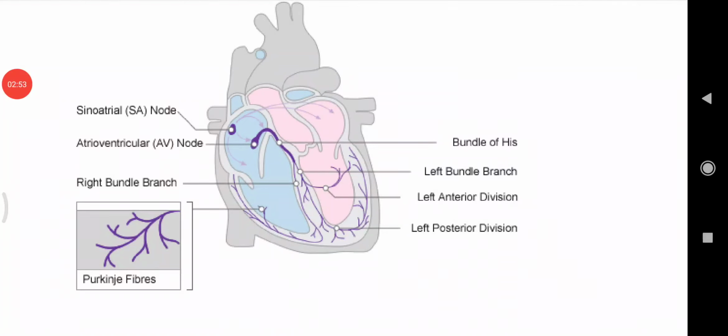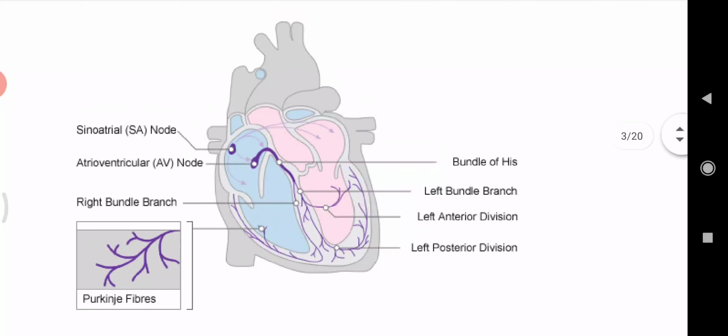The impulse leaves the AV node through the bundle of His. The fibers in this bundle, known as the Purkinje fibers, after a short distance split into 2 branches to initiate action potentials simultaneously in the 2 ventricles. And these are the basic workings of the electroconduction system of the heart.